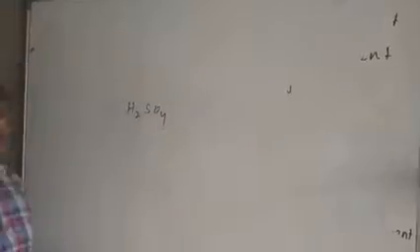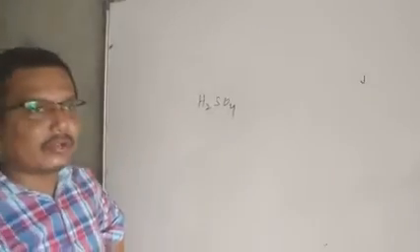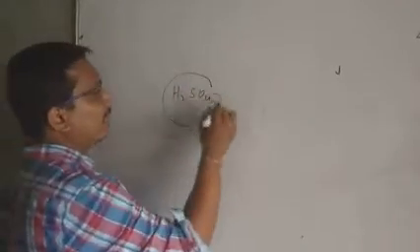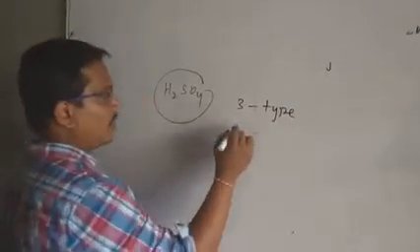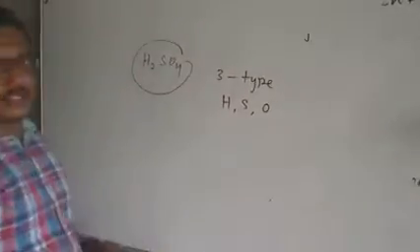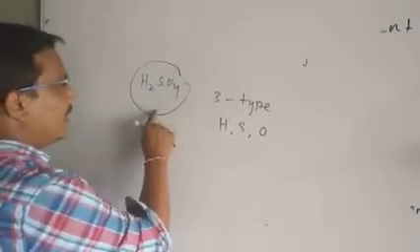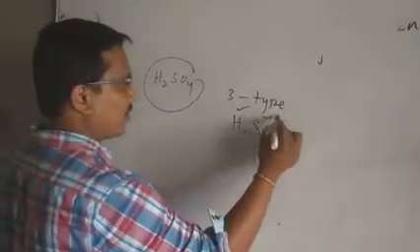If you think about examples of molecules, then one question I will ask you: H2SO4. It is which type of molecule? Whether it is a heteroatomic molecule or a homoatomic molecule. H2SO4 is made by 3 types of atoms: one is hydrogen, another is sulfur, another is oxygen. So it is a heteroatomic molecule because it is made by atoms of different elements.